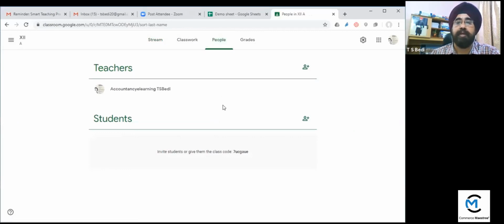Go to people. Now you can add the teachers, co-teachers also, because suppose I am taking 12th A accountancy and one teacher is taking business studies, one teacher is taking economics. So I can add those teachers and they can take the class through this also. So no need to make different groups. Only one class, 12th A, is created, and the teachers can take their respective classes at a different time. You can add the teachers, you can add the students.